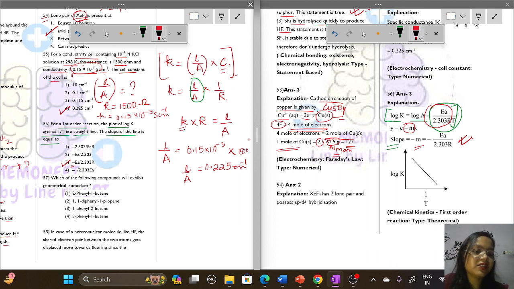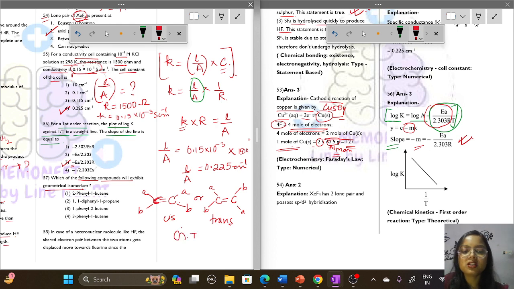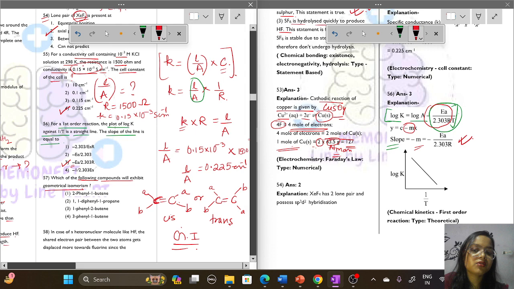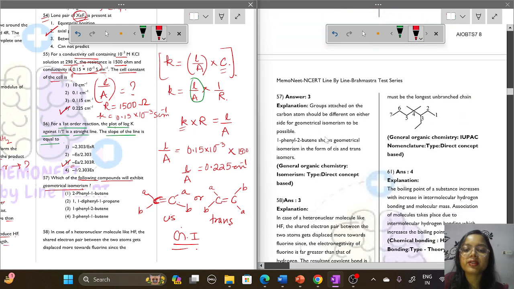Next is question number 57. Which of the following compounds will exhibit geometrical isomerism? What happens for geometrical isomerism? Both the carbons should contain two different atoms or groups. Like this carbon should contain two different atoms, and this carbon should also contain two different atoms. So it can be in cis form or it can be present in trans form. This is the trans form. These types of carbon compounds show geometrical isomerism. So among all these, which of the following will show geometrical isomerism? Let's see.